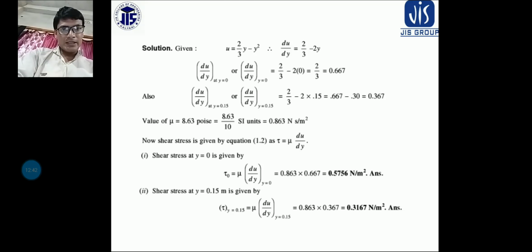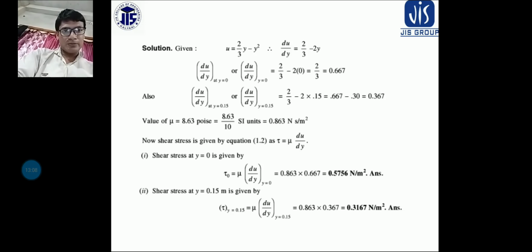Now the shear stress is given by the equation tau is equal to what? Mu into du by dy. Now put all the values. Shear stress at y is equal to 0 is equal to 0.57556 Newton per meter square, and tau at y is equal to 0.15 is also calculated the same way.